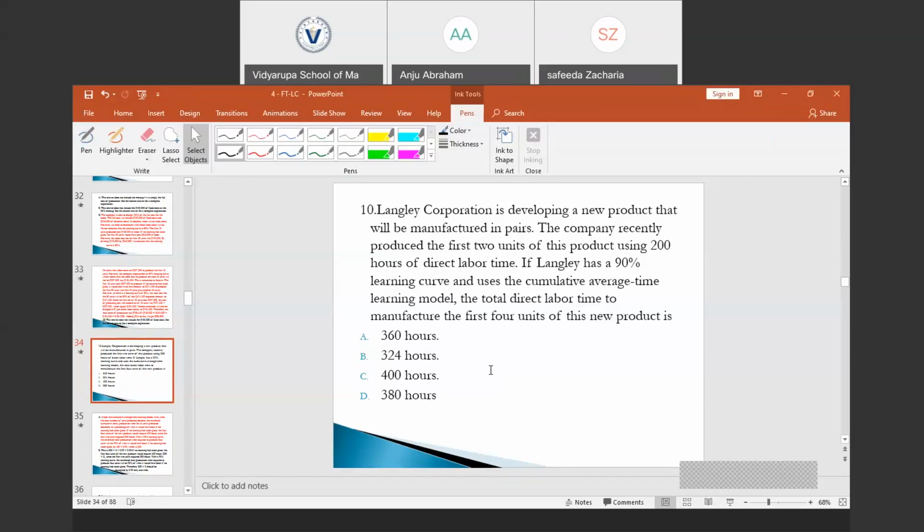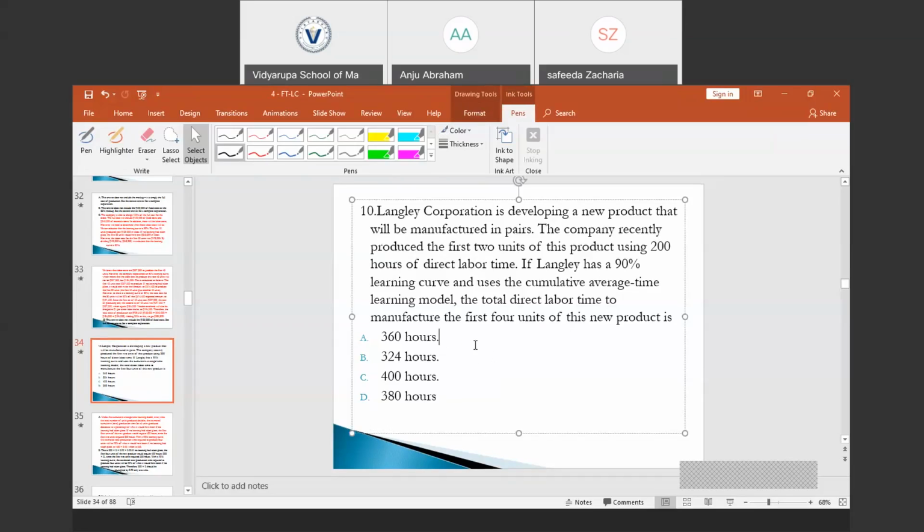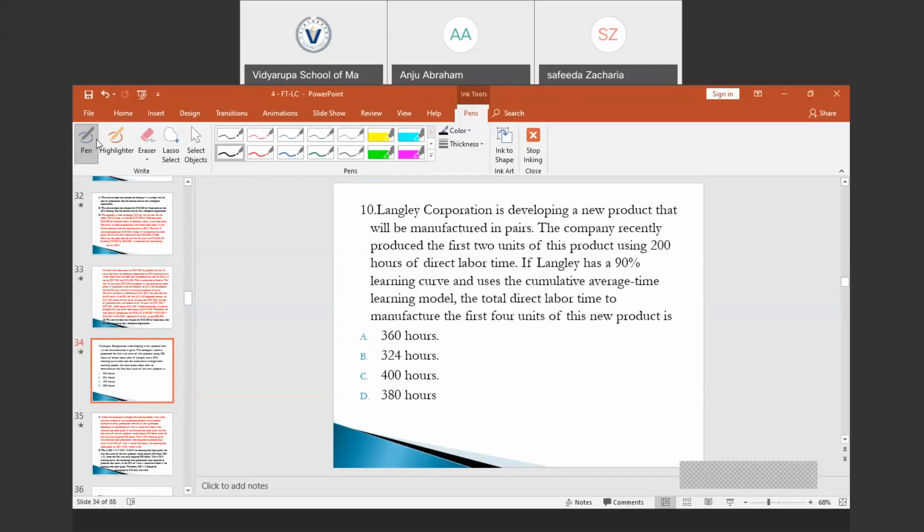The total direct labor time to manufacture the first 4 units of this product is... In order to produce the first 2 units, it took 200 hours.